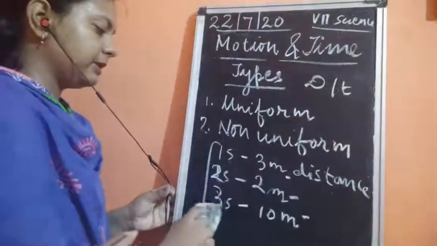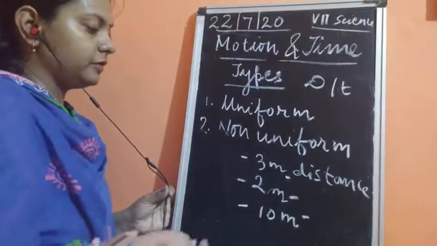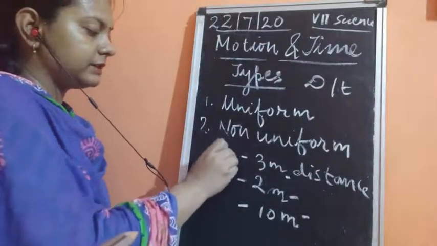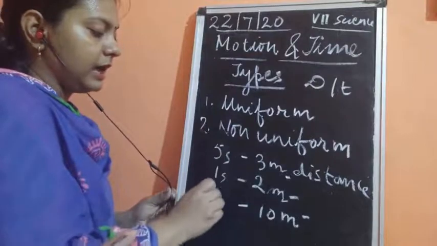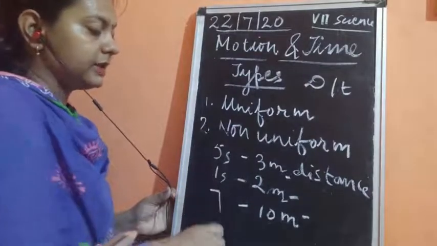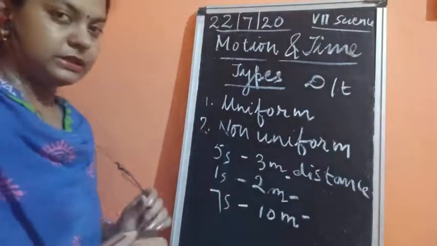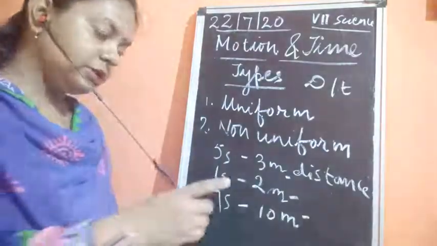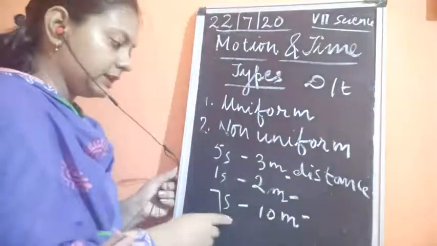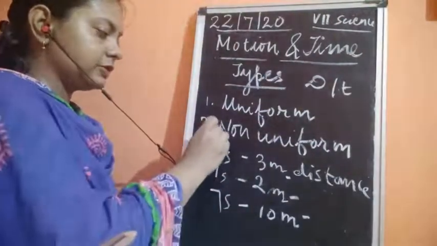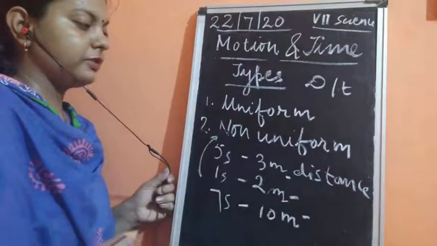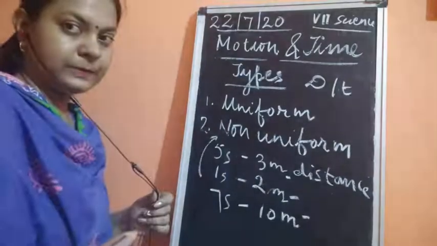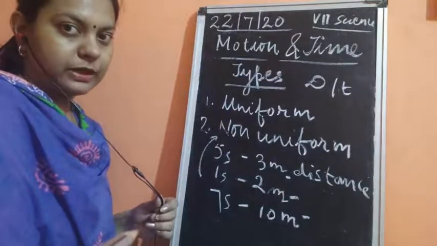Now, for example, if the time is also not uniform, suppose this is 5 seconds, this is 1 second, and next in 7 seconds it is traveling this much distance. In this case both things are not even. That is why this type of motion is said to be non-uniform motion, and if you need to find the speed for this, you will not be able to find an equal speed.